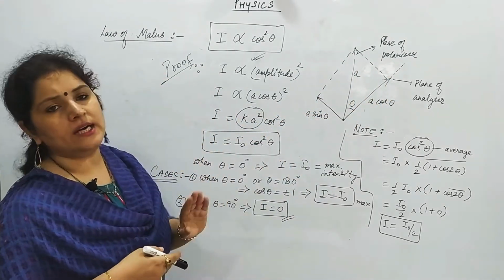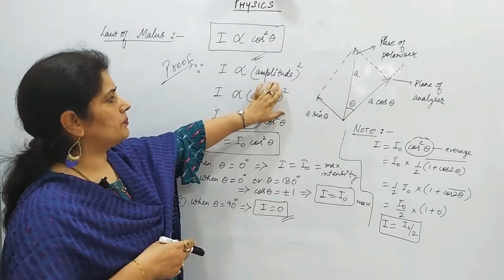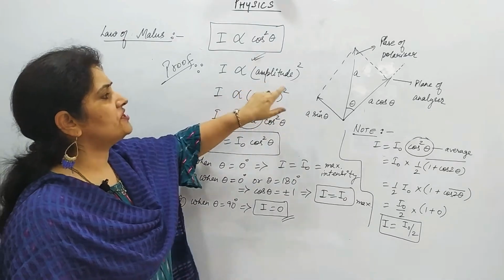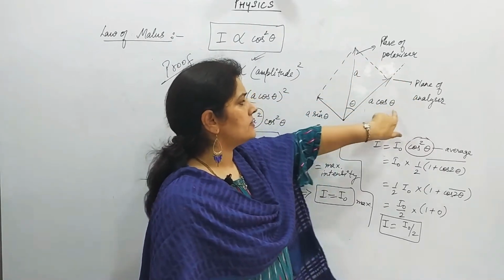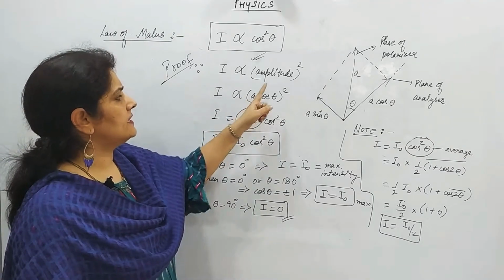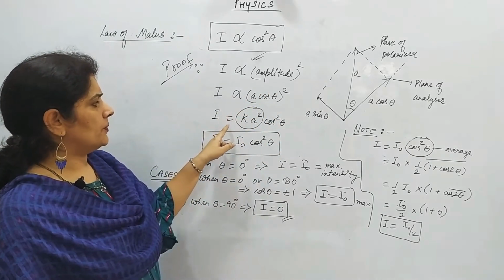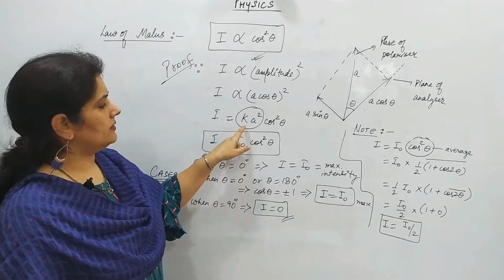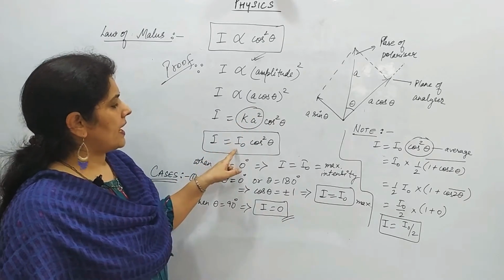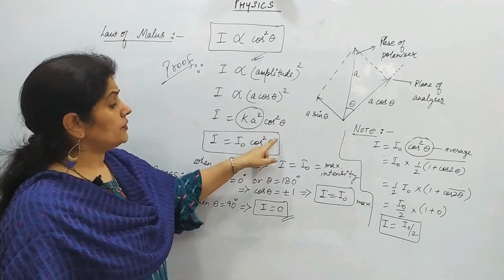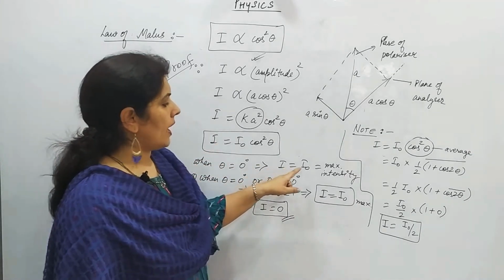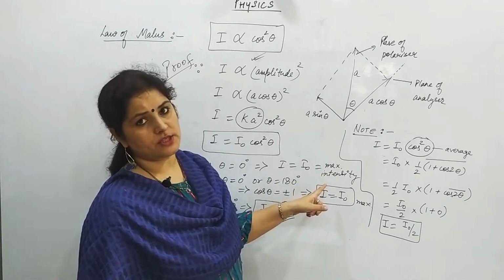We have studied earlier that intensity of light is always proportional to the square of the amplitude. We have studied this in interference also. So I is proportional to which amplitude will we take? Light is passing along the analyzer, so we will take this A cos theta part. So (A cos theta) square becomes A square cos square theta. Removing the sign of proportionality, we use a constant of proportionality k. So k A square is termed as I naught. I is equal to I naught cos square theta, right. If you keep theta as 0 degree, cos 0 is 1, so I becomes equal to I naught, that is the maximum intensity of light.